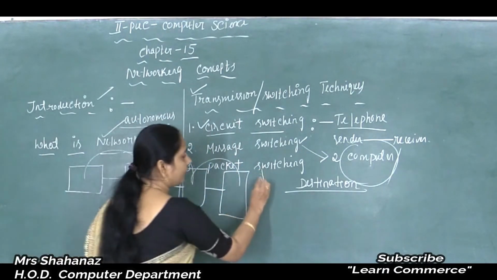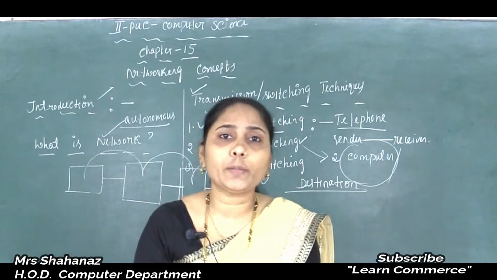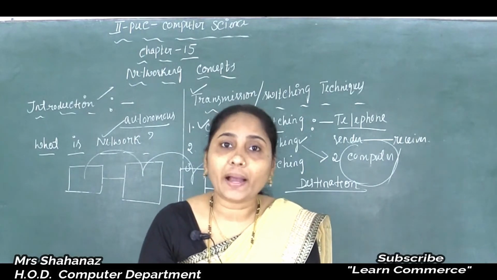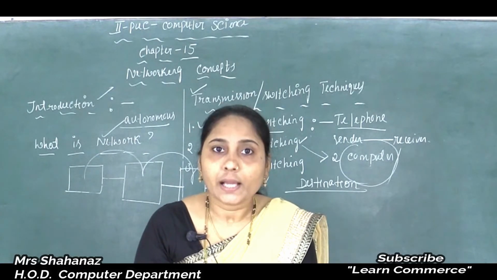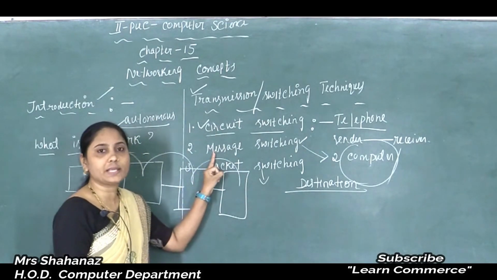Now let's go to the next thing, our packet switching. So what about packet switching? Here we can say that packet switching combines the advantages of both circuit and message switching.